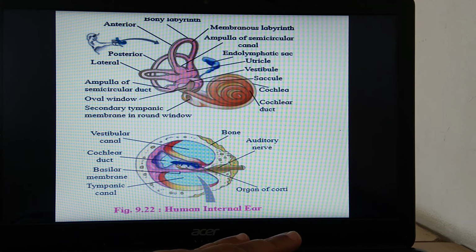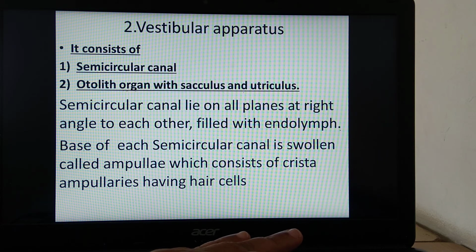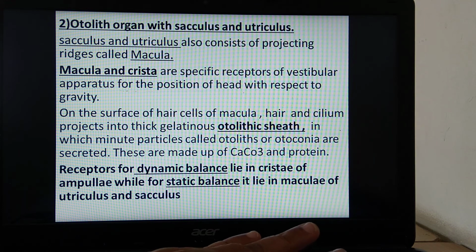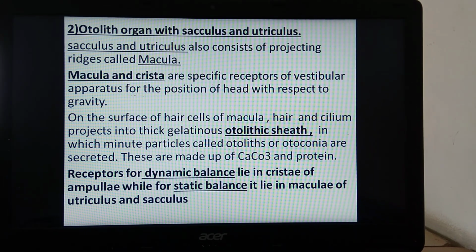These diagrams are somewhat more complicated, so there is less chance of them coming in the examination. Organ of Corti can be asked for 2 marks. Vestibular apparatus for 2 marks. And the otolith organ with sacculus and utriculus can also be asked for 2 marks, or it may be possible that many of the 1 mark questions can be framed on this part. It can also be asked in match the following. So prepare this thoroughly so that you are ready for 2 marks, 1 mark and 3 marks questions. Okay, so we come to the end of the ear here.